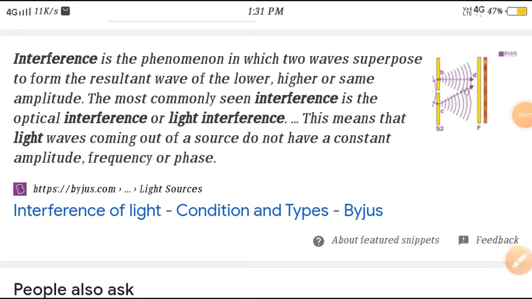Today's topic: interference. Interference is the phenomenon in which two waves superimpose to form a resultant wave of lower, higher or the same amplitude. The most commonly seen interference is optical interference or light interference. This means that light waves coming out of a source do not have a constant amplitude, frequency or phase. So two or more waves are combined, superimposed, to form a resultant wave. That is interference.